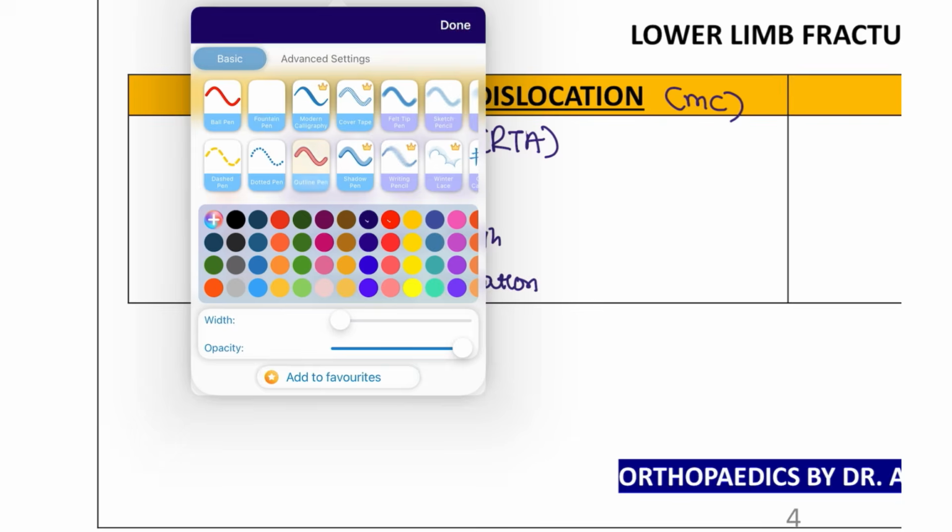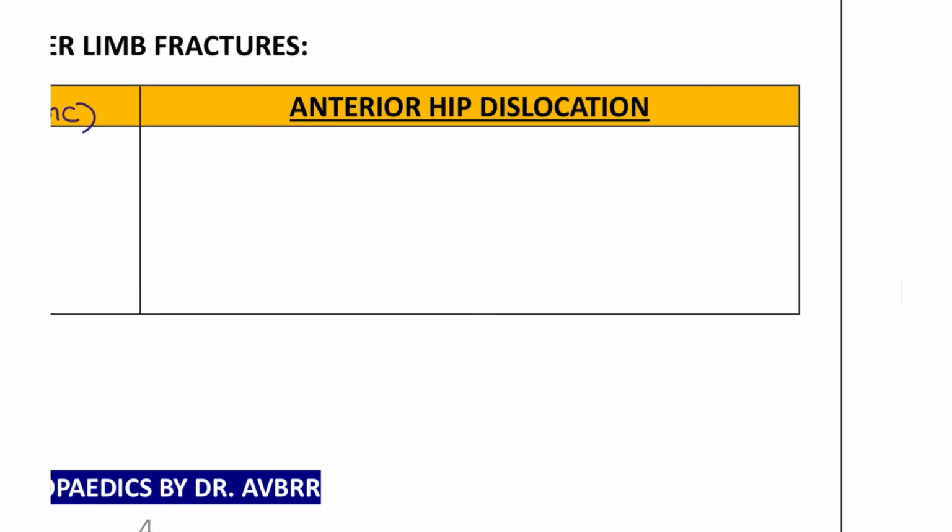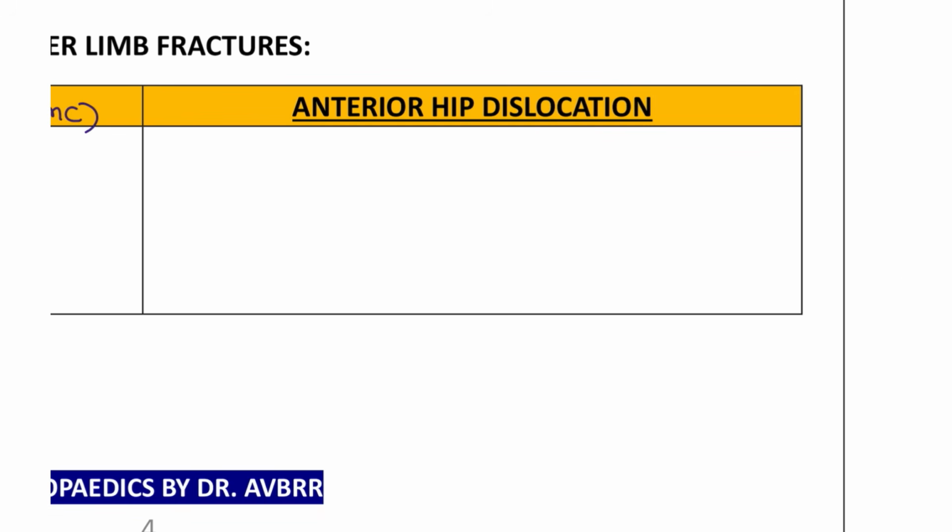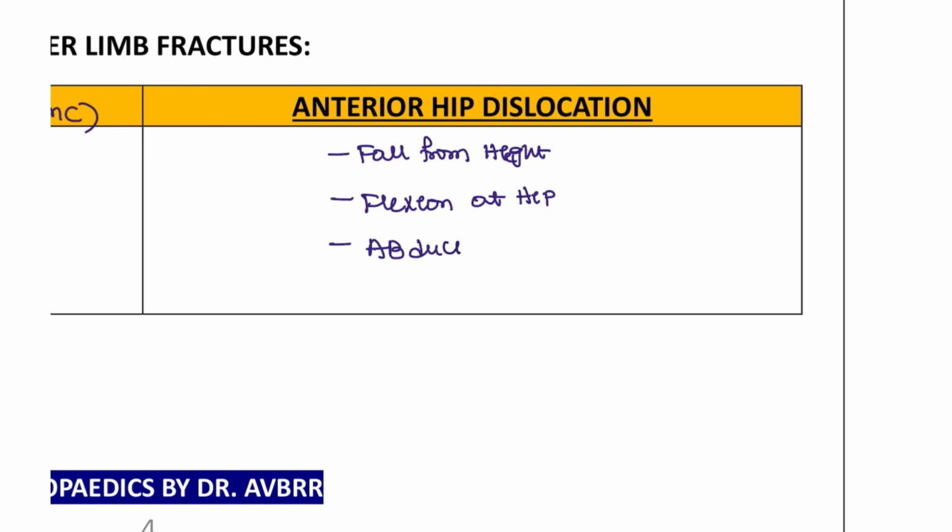And coming to the anterior dislocation. So anterior dislocation is when suddenly the patient is falling from a height. Okay, falling from a height. So these patients will be having the flexion at hip to avoid the pain and abduction at thigh region and external rotation.